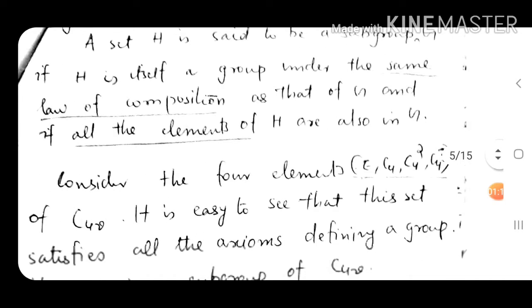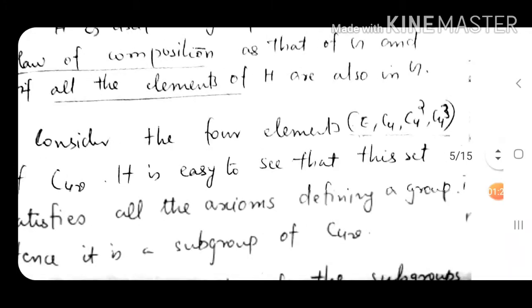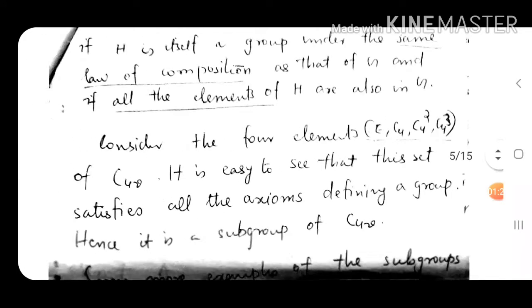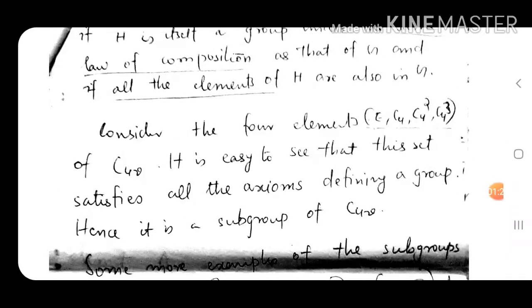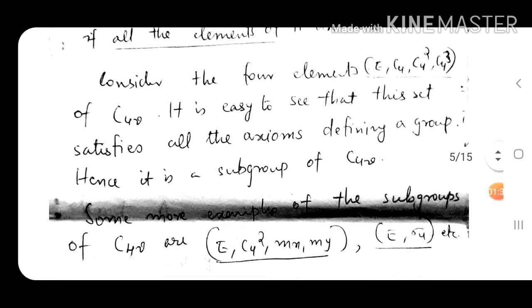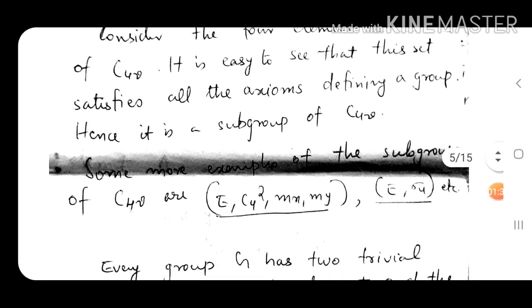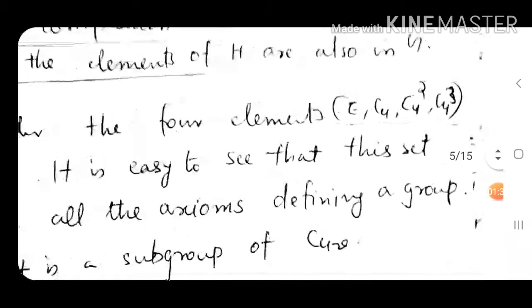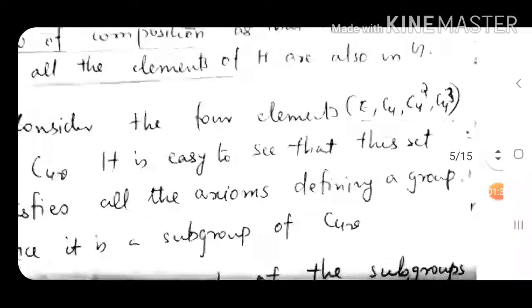So this forms a group. Inverse also exists. So this set satisfies all the axioms defining the group. Hence, this is a subgroup of the group of symmetry of the square. So this is a subgroup of the C4V group.